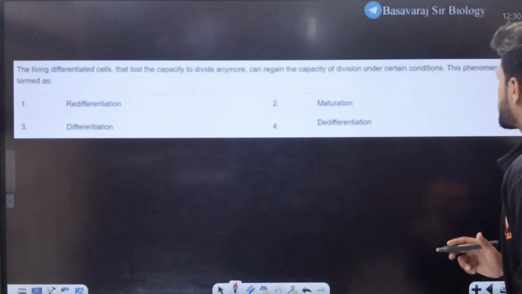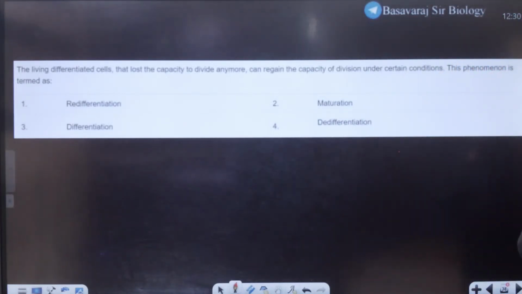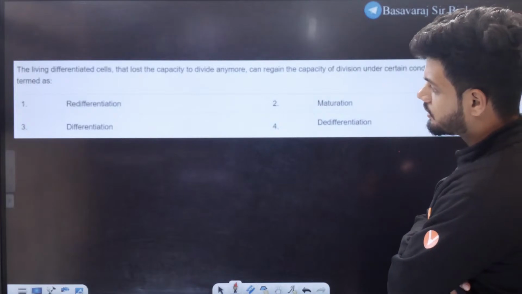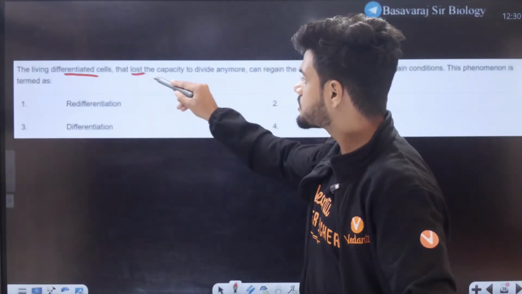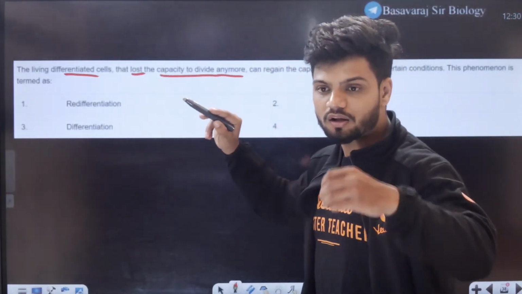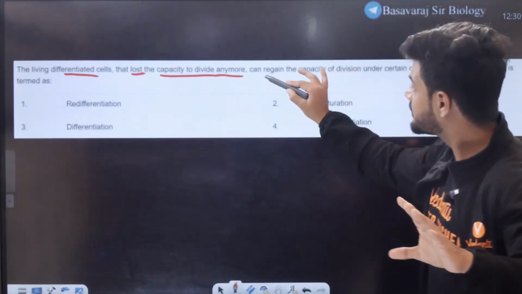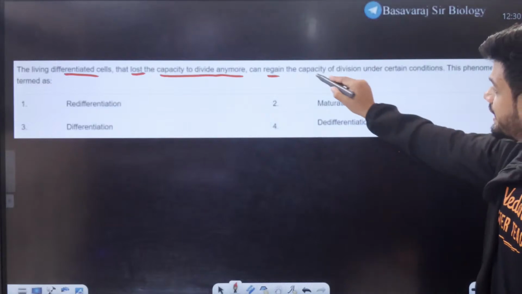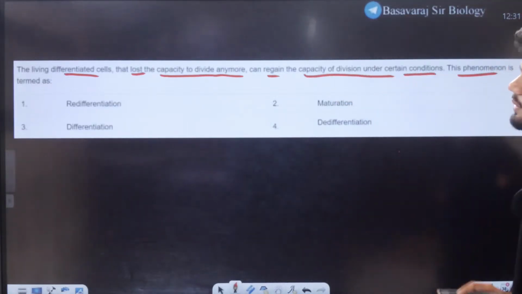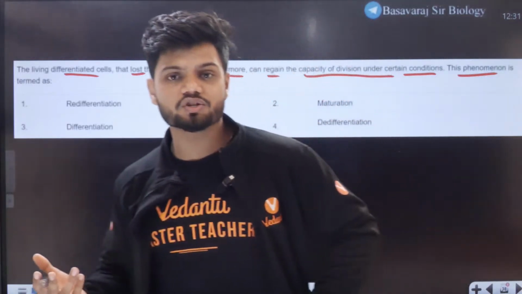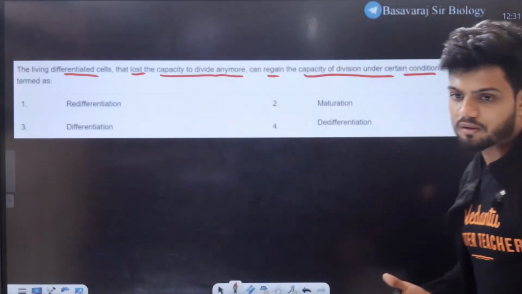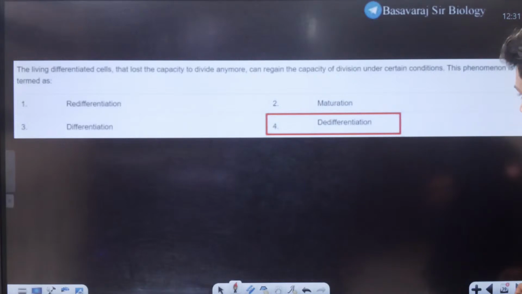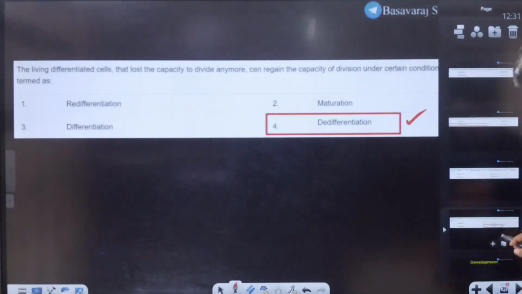See this question, all of you. Read this question. The living differentiated cell, it's a living cell. It has lost the capacity to divide anymore. Can regain, now it has regained the ability to divide. Regain the capacity to divide under certain conditions. The phenomenon is called as dedifferentiation. In dedifferentiation, they will regain the ability to divide. Right? Dedifferentiation, regaining the ability to divide.